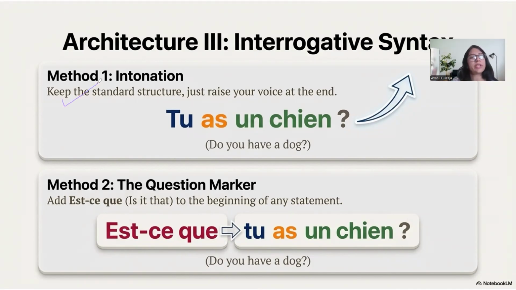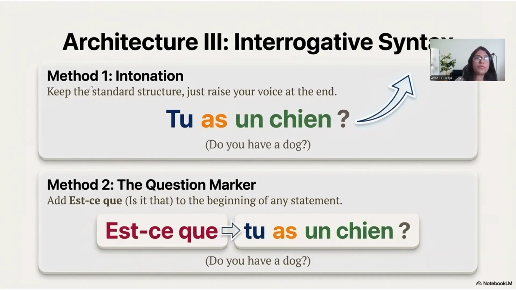One is you can change your voice. The other is you can add est-ce que. Est-ce que is going to be very, very important. It's a very important form of forming questions in French. Remember this. Okay? I want you all to repeat with me. Est-ce que tu as un chien? Est-ce que tu as un chien?